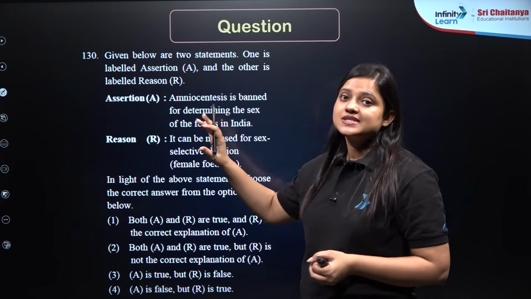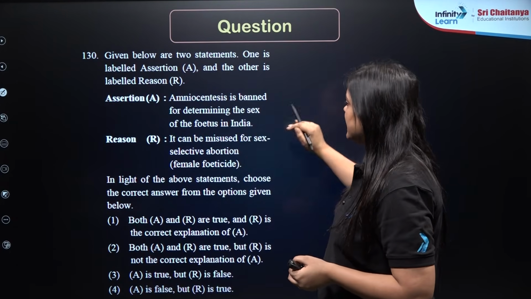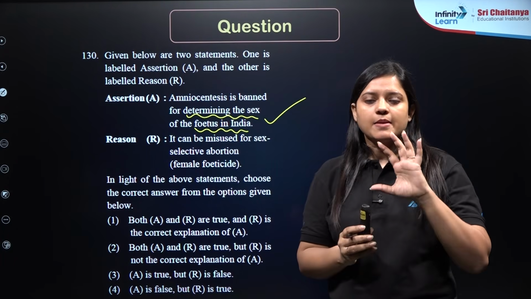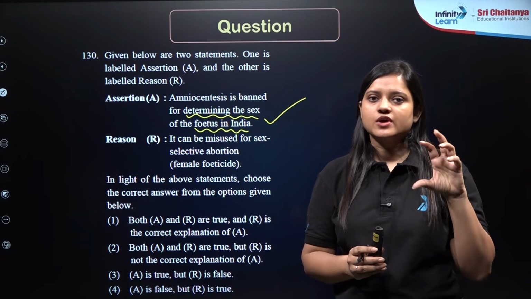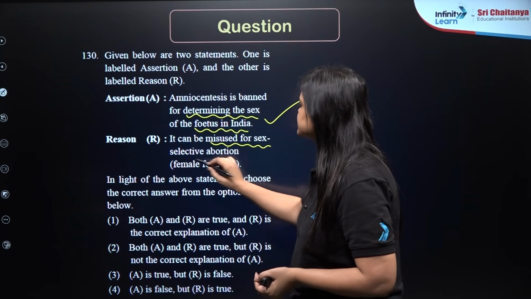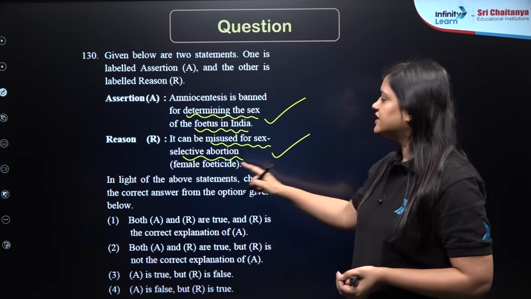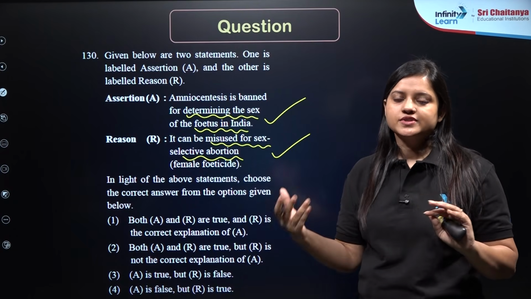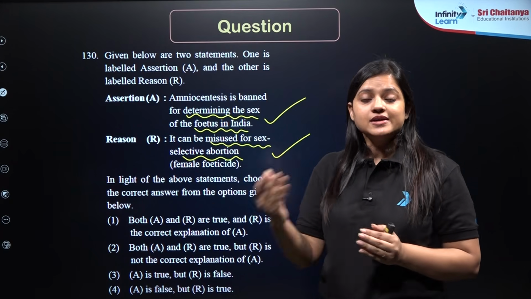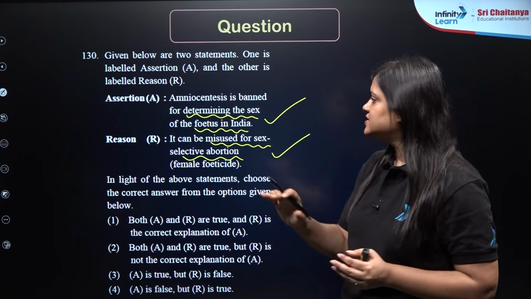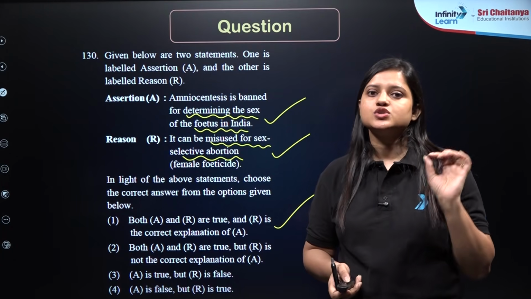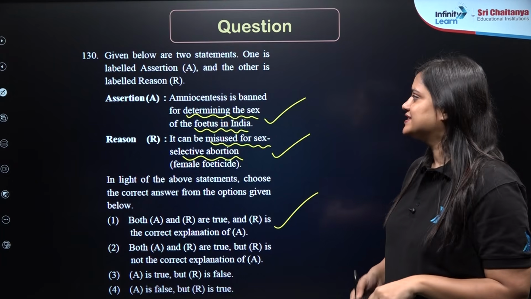Next. Assertion says amniocentesis is banned for determining the sex of the fetus in India. Yes. So amniocentesis is banned for determination of sex of the baby in India. Why? Because it can be misused for sex selective abortion or female feticide. So in India, majority of the time it happens that if the sex or the gender of the baby is revealed, it might lead to female feticide, right? So that is also true. So both are true and even the correct explanation of assertion. So answer should be 1, right?